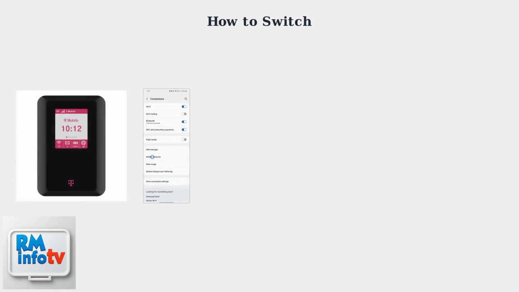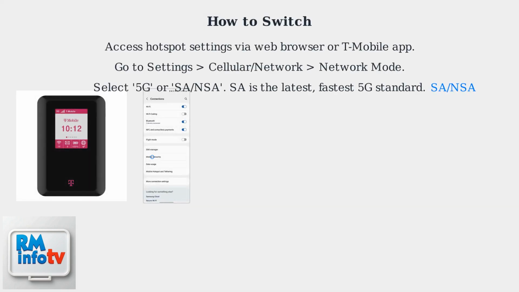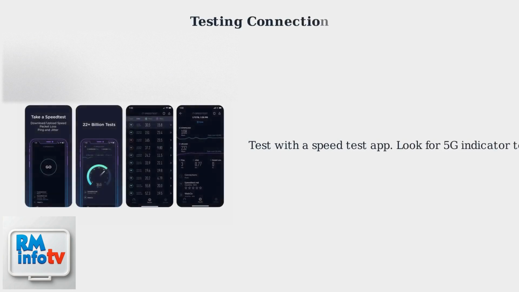To switch, access your hotspot settings via a web browser or the T-Mobile app. Go to Settings, Cellular Network Mode. Select 5G or SA/NSA. SA is the latest, fastest 5G standard. Finally, test your connection with a speed test app. Look for the 5G indicator to confirm activation.